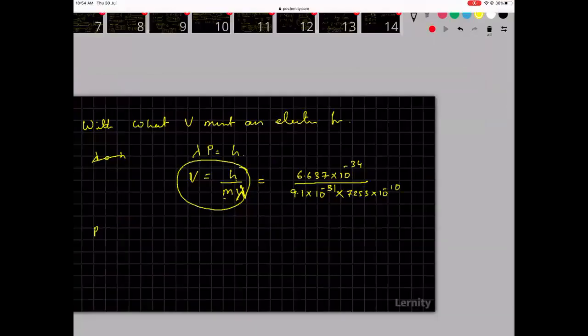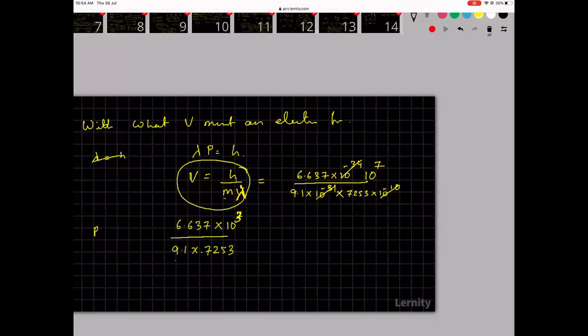Now I will simplify this and check. Minus 31 minus 10 is minus 41, when it goes up it will become 10 power 7. So it is 6.637 into 10 power 7 divided by 9.1 into 7253. I'll make it point here, 4 zeros, so this will become 3.